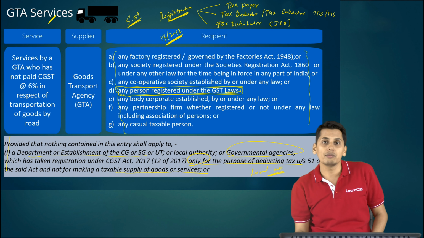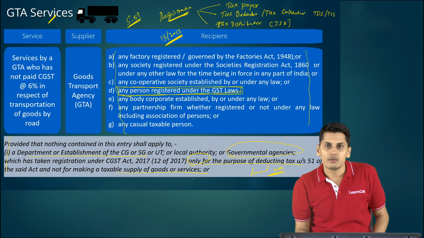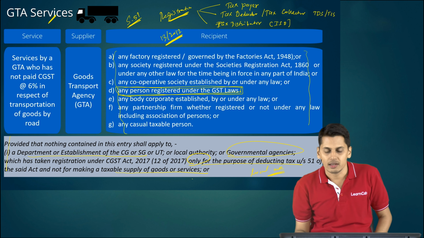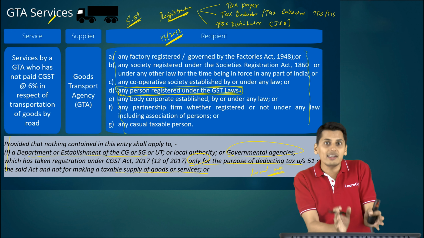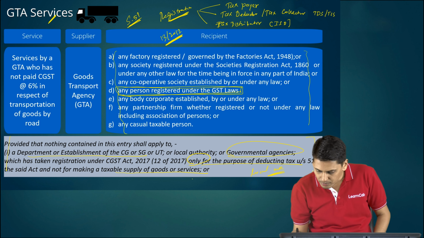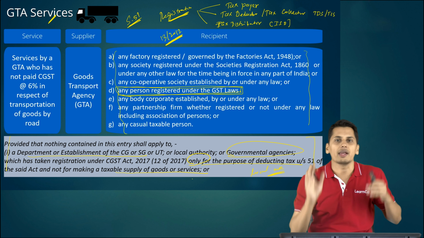If reverse charge is not applicable, that means what? Friends, reverse charge is an exception. Forward charge is the general scenario. So if you are not covered under reverse charge, by default, you fit into forward charge mechanism. So friends, this proviso doesn't tell you taxes need not be paid. It only tells you reverse charge is not applicable. So now, because of this proviso, the tax liability is again shifted onto the supplier.